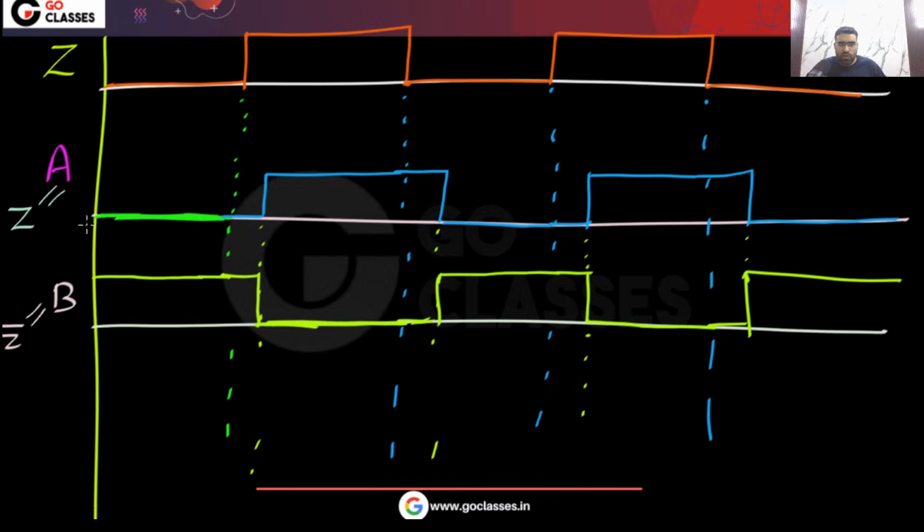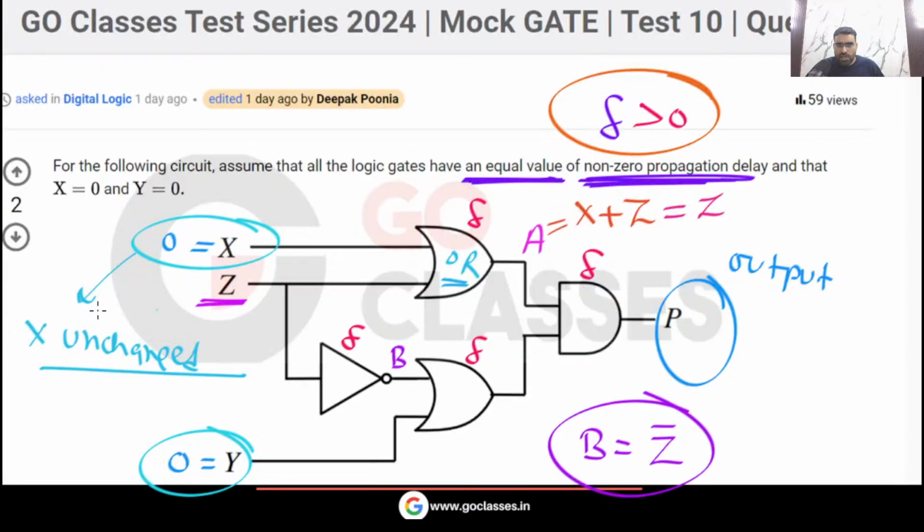This is the waveform for A, B. What else do we need? Now we need to create the waveform for C. Let me call this C. What is C? Can anyone tell me what is C? C is basically B or Y. Yes or no? C is B or Y. But remember, Y is unchanged. This Y is static.